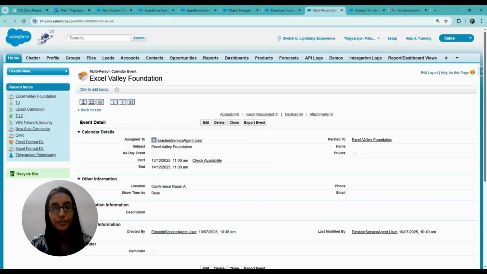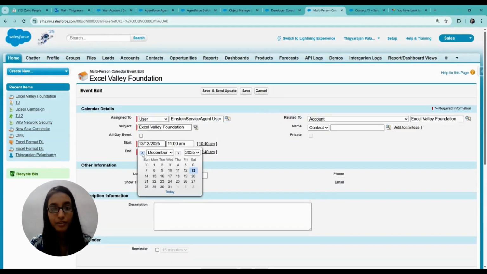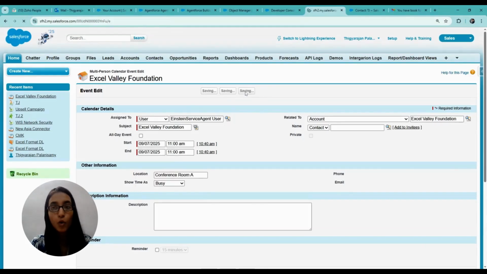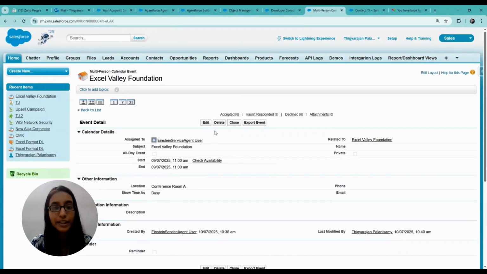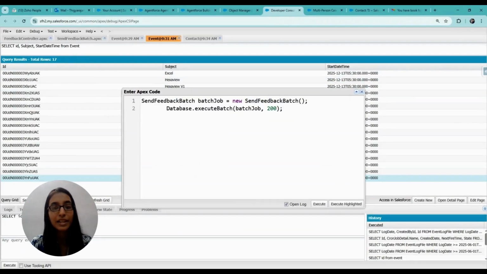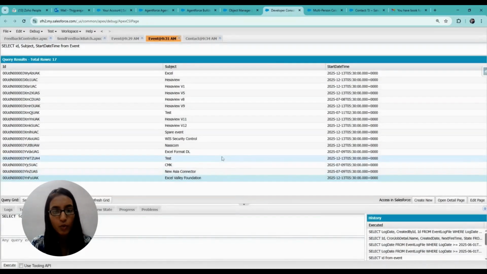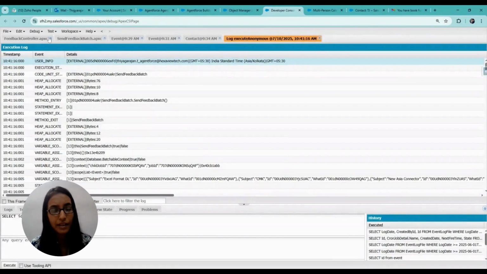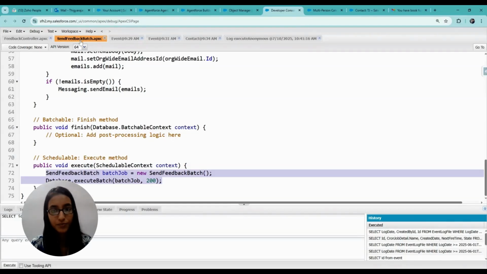And after that, we are going to run the batch class, which we already implemented, and we are going to schedule it on a daily basis at night at 11:59 p.m. Now, the batch class will check which events completed yesterday, and feedback will be sent out.